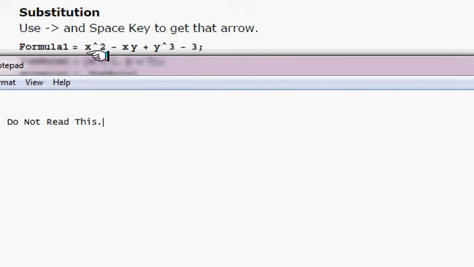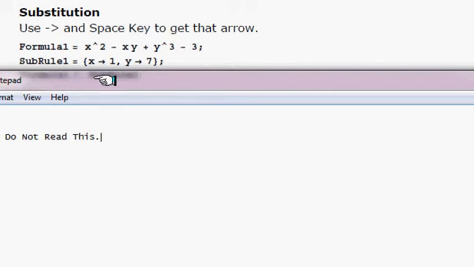Often we want to plug in x equals 2 and y equals 5 and get a value out of it. That's what I mean by the substitution. So this is how it works. First, you type this into Mathematica and make sure your x and y's are all in blue. That means that this is a new variable, and nothing is assigned to that x.